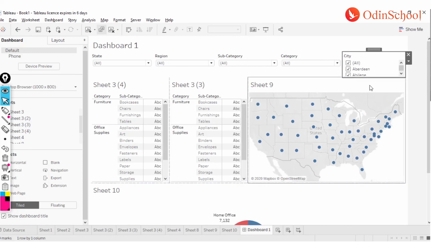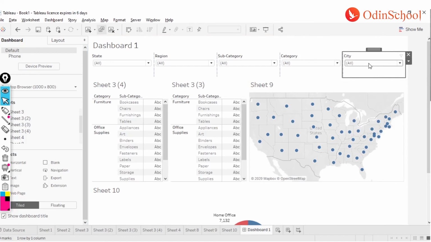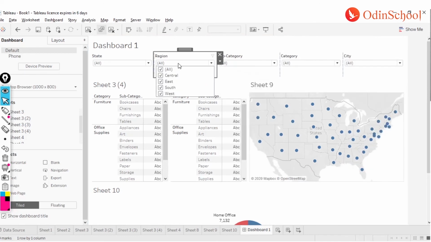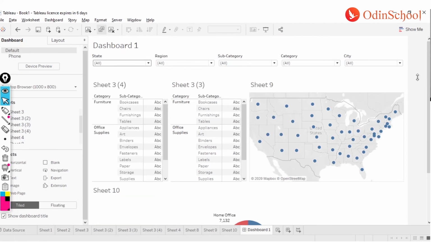Now again it's in the list option, so I am going to change it from list to drop down option, and you see I have the drop downs for each of the filters as I want it, right? Now the final one over here is making your dashboard interactive.